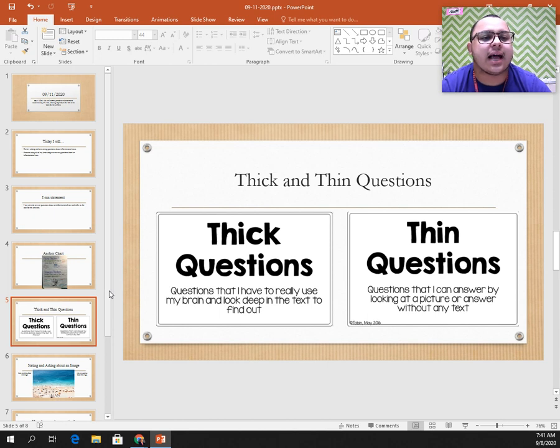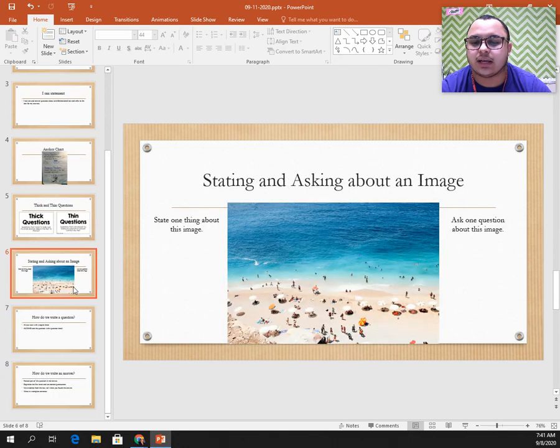So you guys have been practicing asking questions about images or pictures, stating and asking. So let's take a look at this next one. The directions say state one thing about this image and ask one thing about this image. If I'm looking at this picture, it looks like they're at the beach, and so the one thing that I'm going to state is people are having fun at the beach. And one question that I'm going to ask about this image is, are these people social distancing? And we could read and try to figure out the answer.